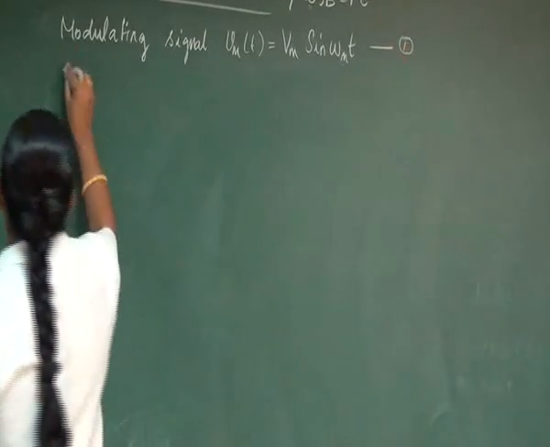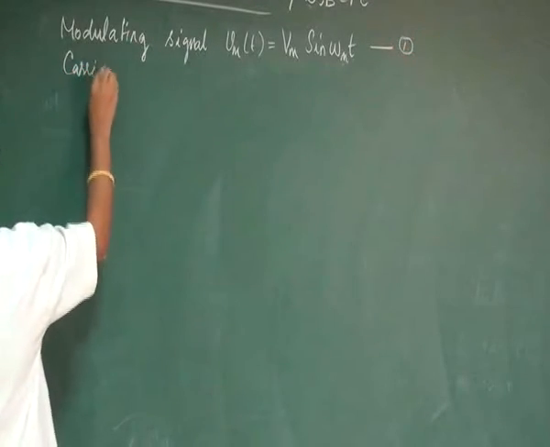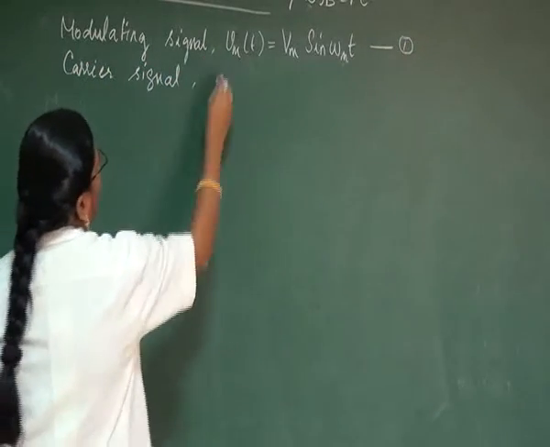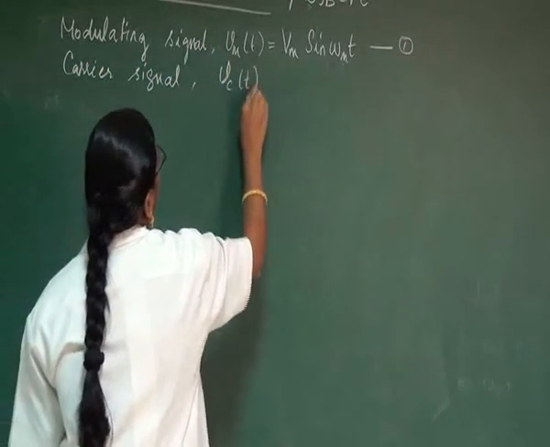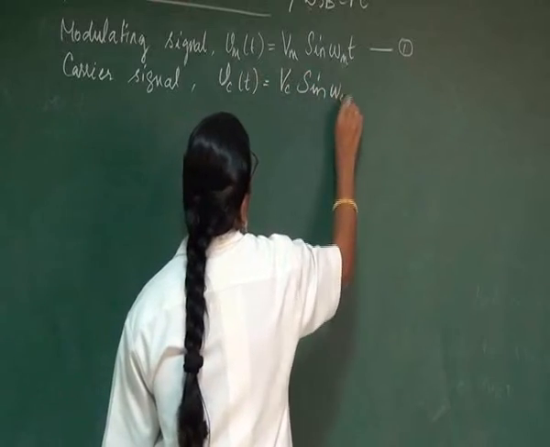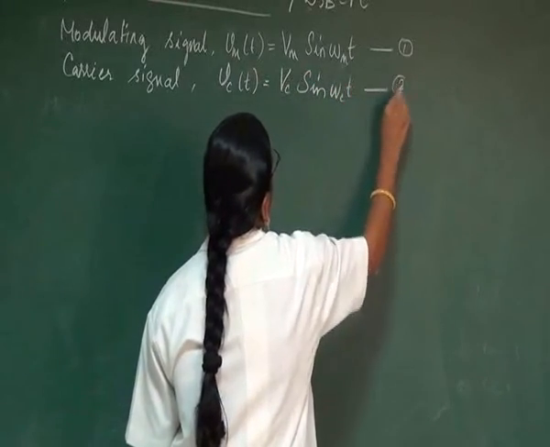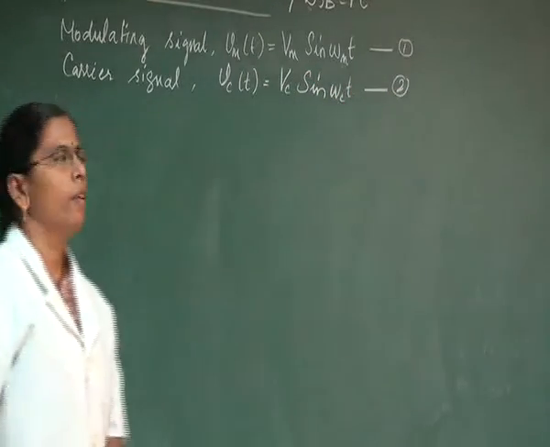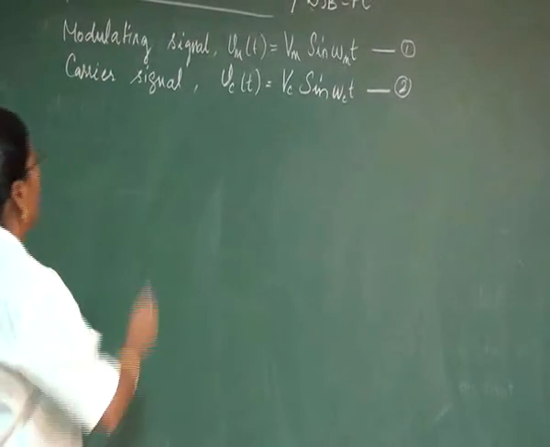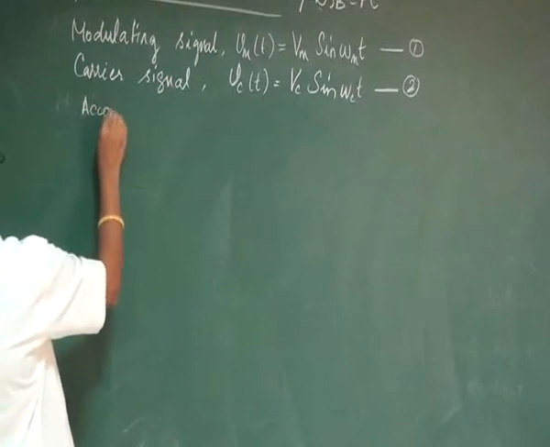Let us have the second equation, which is your carrier signal. The carrier signal can be represented as Vc of t, which is equal to Vc sin omega c into t. Let this be the second equation. So this is our modulating signal and this is our carrier signal, according to the definition of AM.